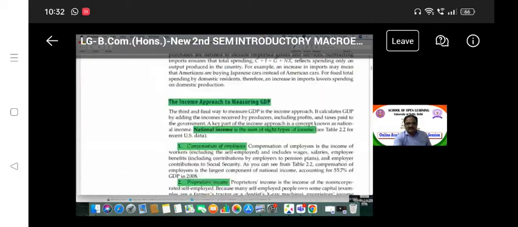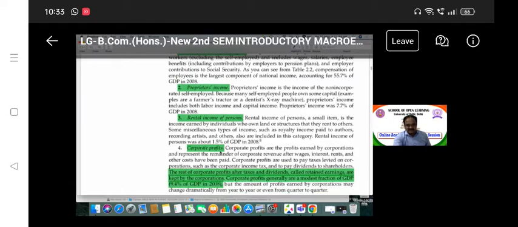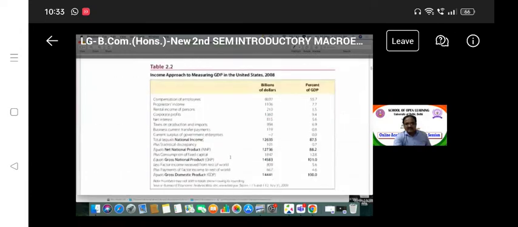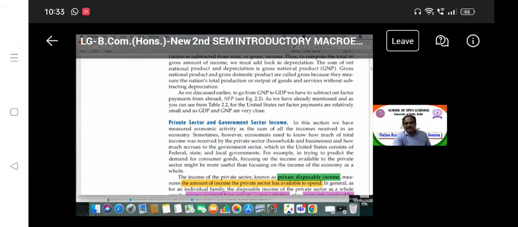Now the income approach. Y is equal to C plus I plus G is the expenditure form, and here we are talking about income. What are the income sources? There are 8 types of income sources. That is compensation of employees, that is, salaries, wages and all these things. Property income, whatever assets you have, that is also income, and the rental income of the person. Corporate profits. These are all sources of national income. Personal income. So according to national income, we can calculate by these 3 methods. This is what we discussed, these 2 topics.